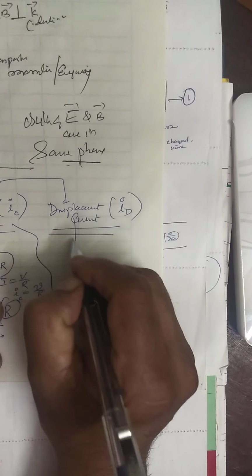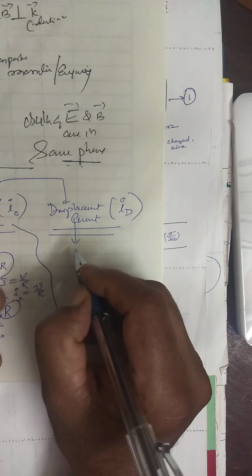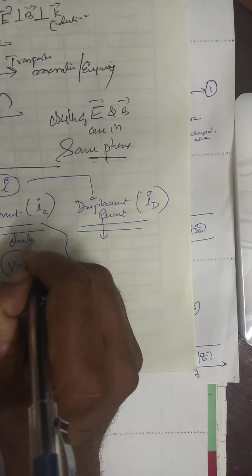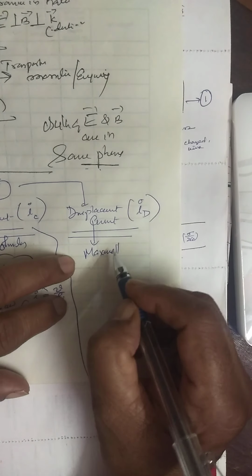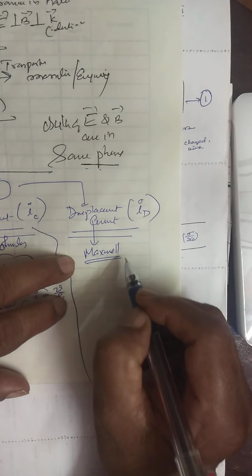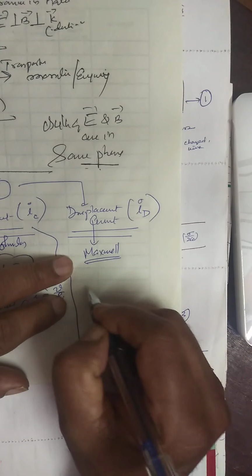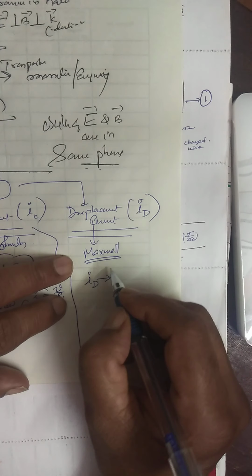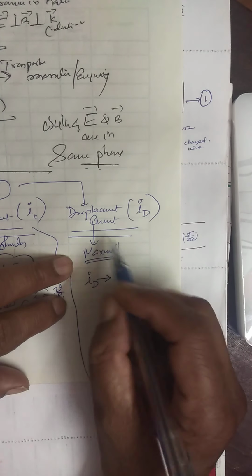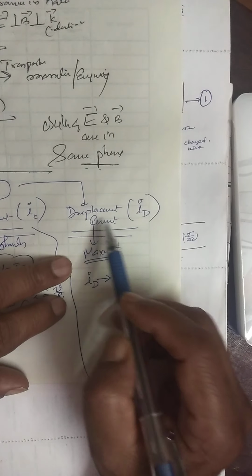Now, what is the displacement current, I_D? Who introduced it? Here Ohm's law was introduced for the conductor. Here Maxwell introduced displacement current. Displacement current was introduced by Maxwell.